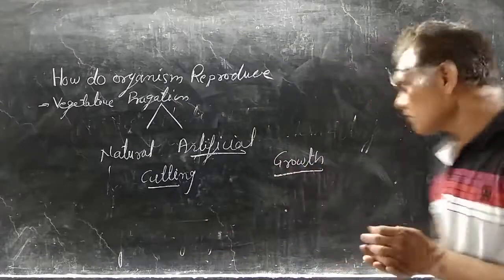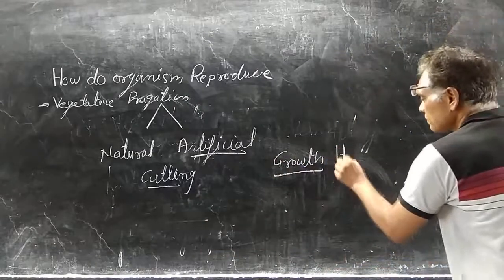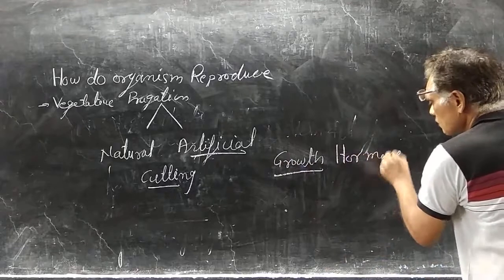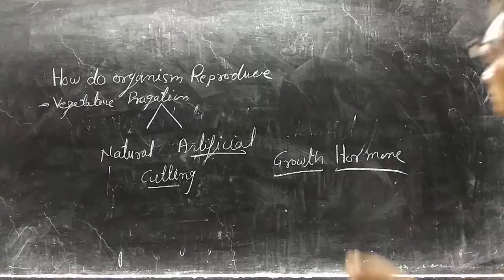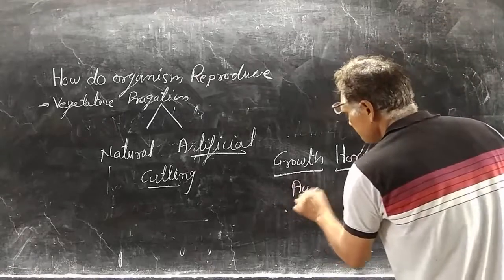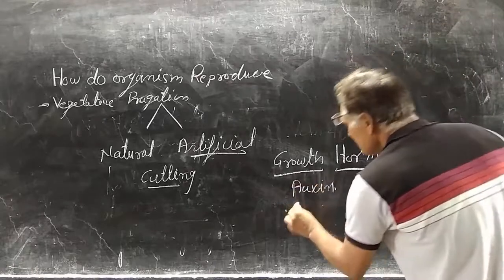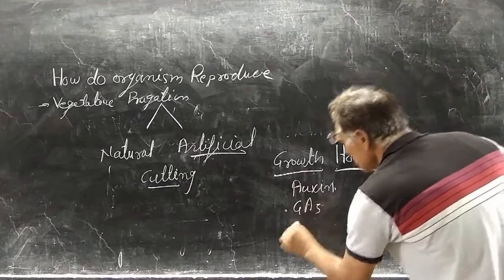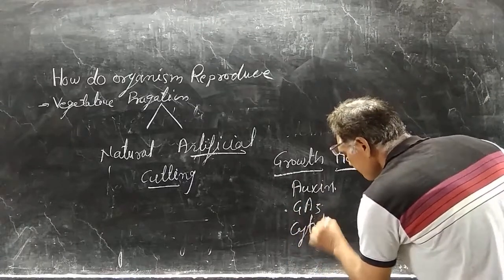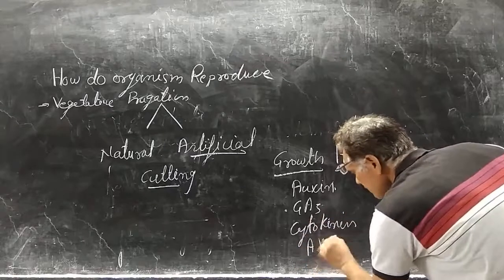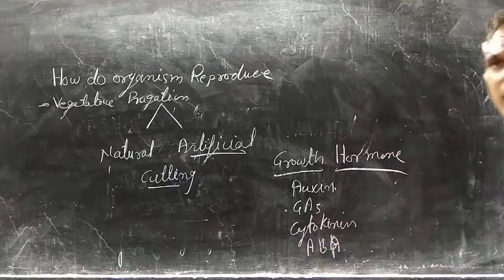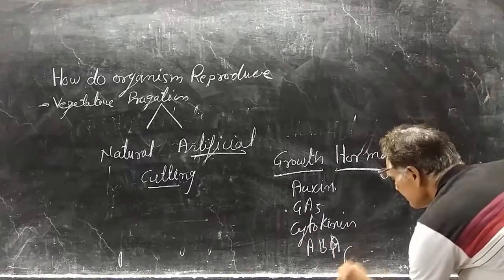Normally there are 5 types of growth hormones: auxin, GA3 or gibberellin, cytokinin, abscisic acid or ABA, and ethylene.